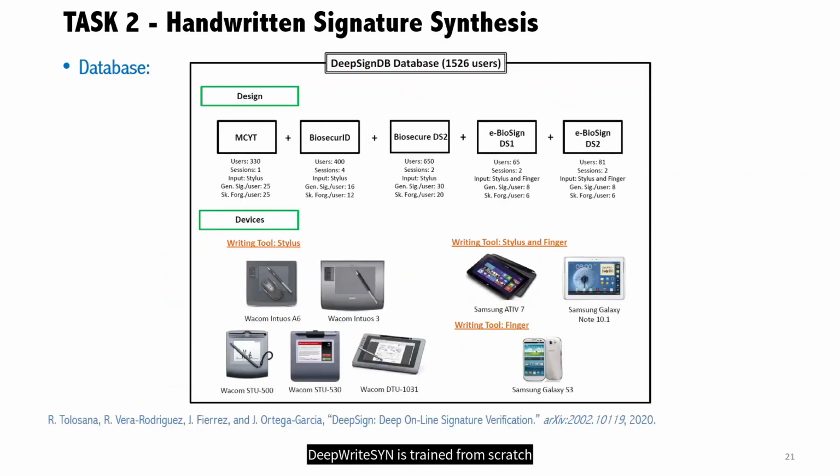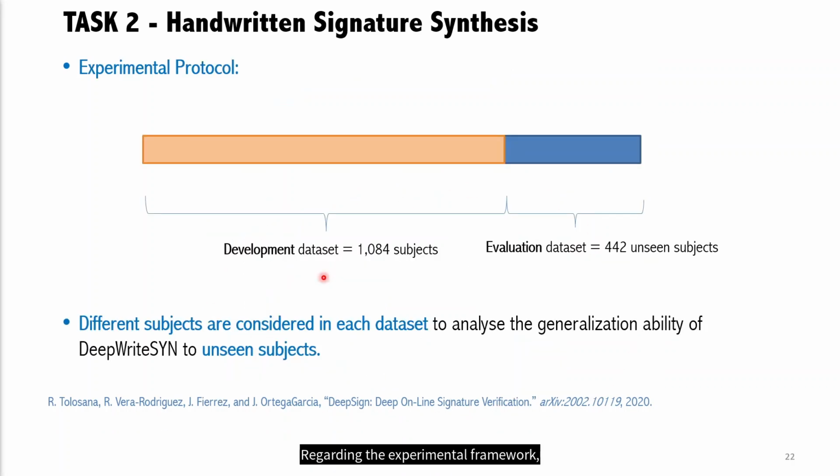In this second task, DeepWriteSYN is trained from scratch using signatures from the public DeepWriteSYN DB. For each subject, genuine signatures were acquired in multiple sessions with different time gaps between them. Also, signatures were acquired using different devices and writing inputs. Regarding the experimental framework, DeepWriteSYN DB is divided into development and evaluation datasets, which comprise different subjects. The development dataset is considered in the training process using 1084 subjects. Finally, after training, we consider the unseen subjects included in the evaluation. This evaluation dataset comprises 442 subjects.